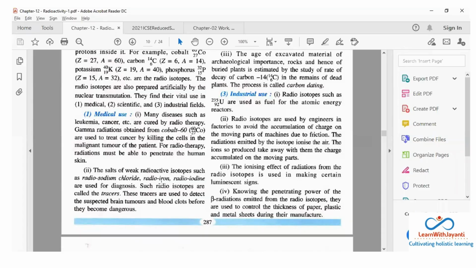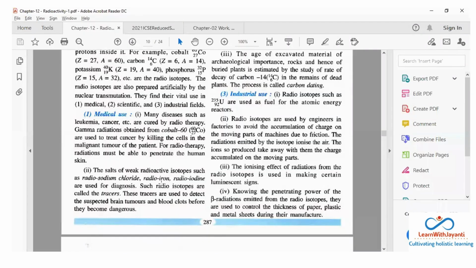Now there is some different composition of sodium chloride. Those are called radio sodium chloride, then radio ion or radio iodine. They are used for diagnosis. Now what is the meaning of diagnosis? Now understand something, like if you have any issues inside your alimentary canal के अंदर कुछ प्रॉब्लम है, like intestine में anywhere, you cannot take blood, blood का तुमने टेस्ट किया, यूरिन का टेस्ट किया, still you are not getting the answer कि प्रॉब्लम किधर है. Basically ऐसे जगह पे है that you need to cut it and then only you can see it. Some inside organ you need to trace it, especially I'm talking about alimentary canal.